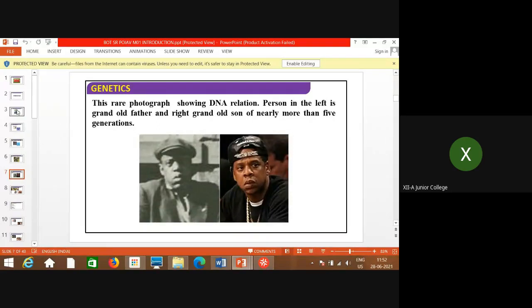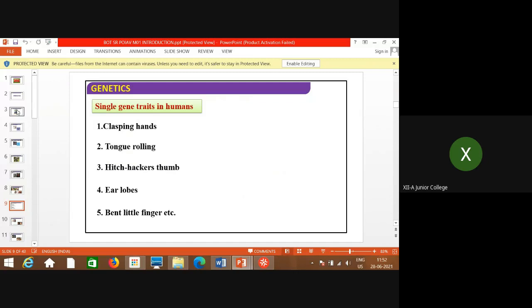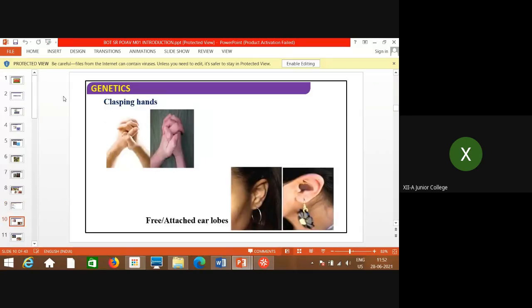Grandson and grandfather, two sisters or siblings and their parents, show similar features. Some examples you can consider are clasping hands, tongue rolling, and earlobes. These are the different forms: this is the free earlobe, this is the attached one, and this is clasping hands.